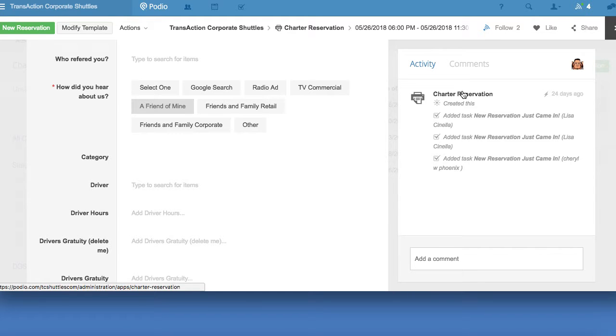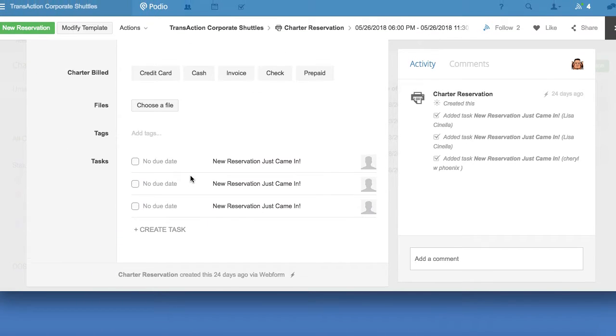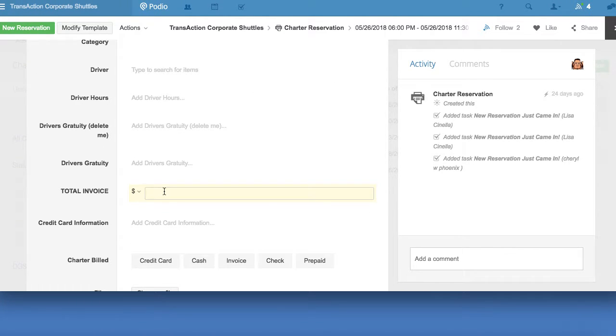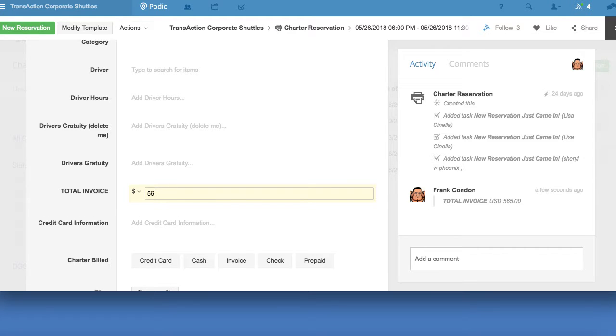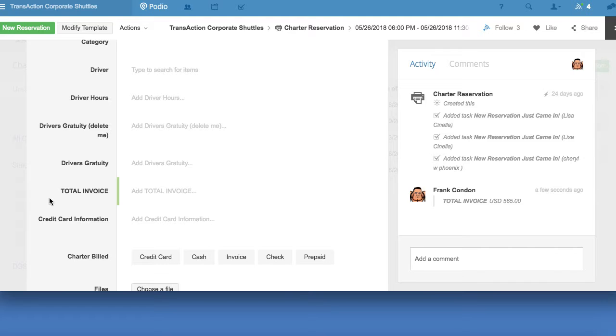But more specifically, there's no other activity, meaning Trish or Cheryl or Lisa, nobody came in and clicked anything in this record. Because if I simply come down here and let's say I make the phone call to them and I add in a total, 565, you'll see on the right, it logs that I made that total. So no one from our organization did anything to this record.